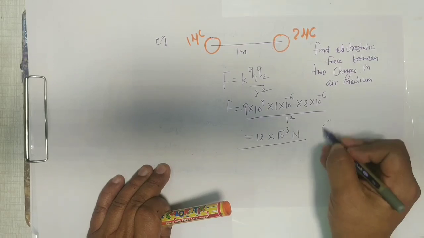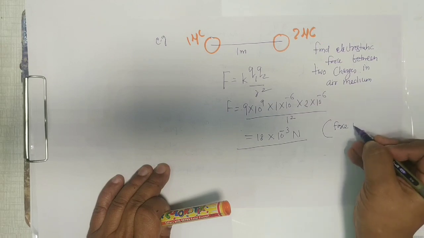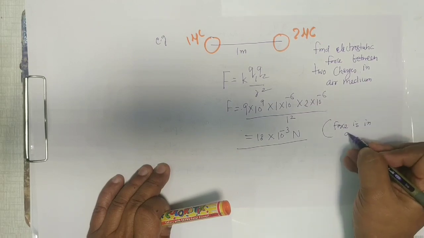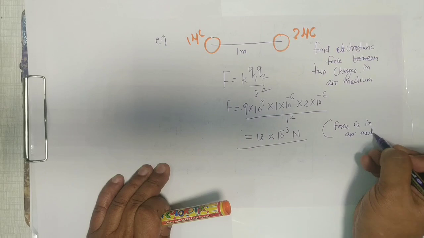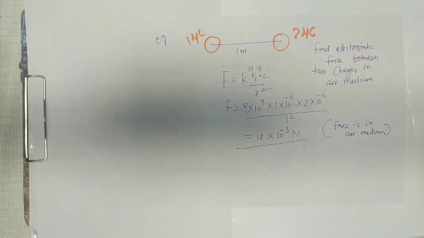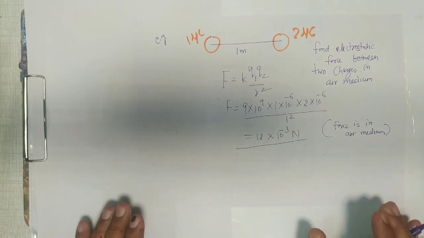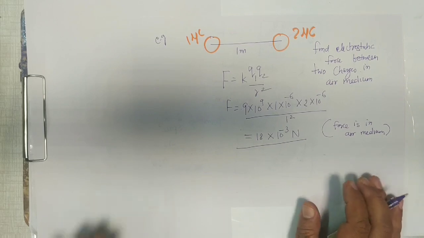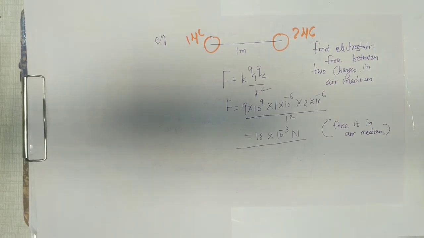So simply this force is in air medium, and this is the force between two charges. So we can find out such forces in different mediums. But what happens if the medium is different? So we'll talk about how this force behaves if the medium is different.